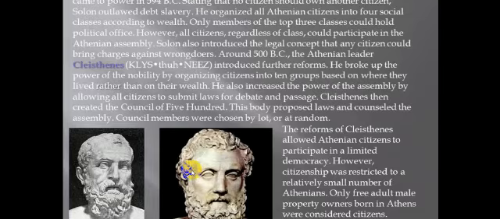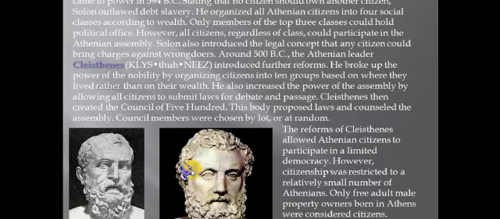More far-reaching democratic reforms were introduced by Solon. Solon came to power in 594 BC, stating that no citizen should own another citizen. Solon outlawed debt slavery. He organized all Athenian citizens into 4 social classes according to wealth.